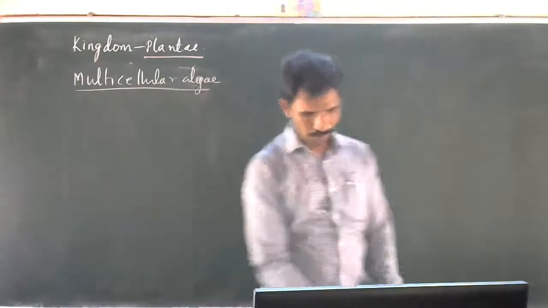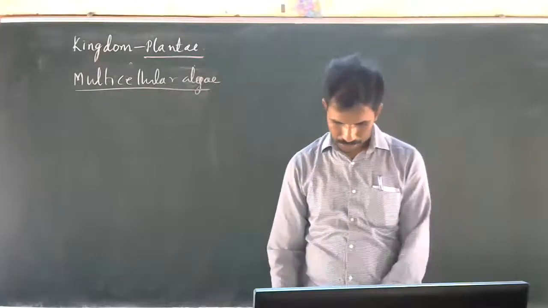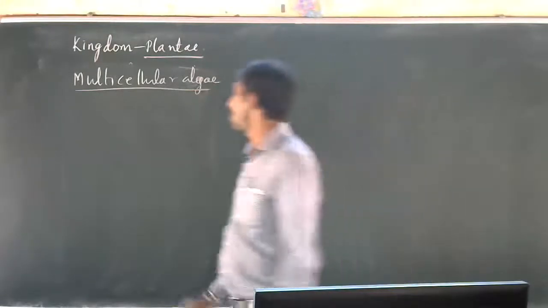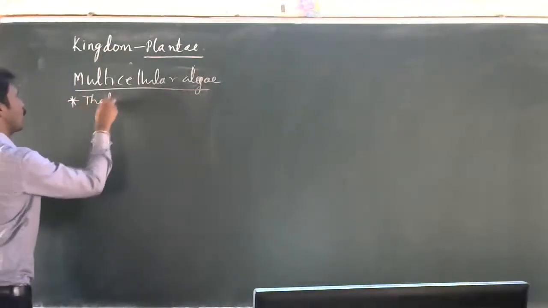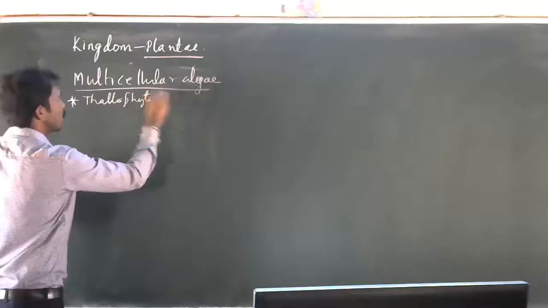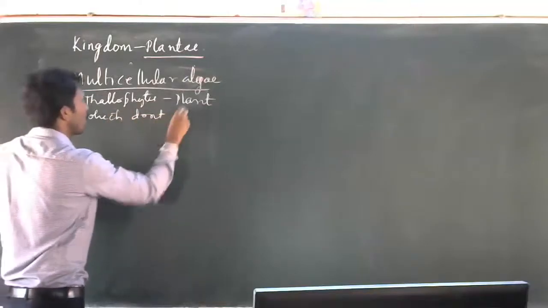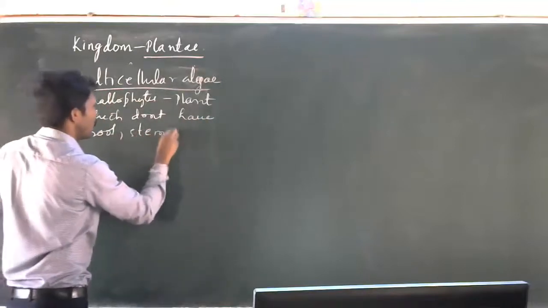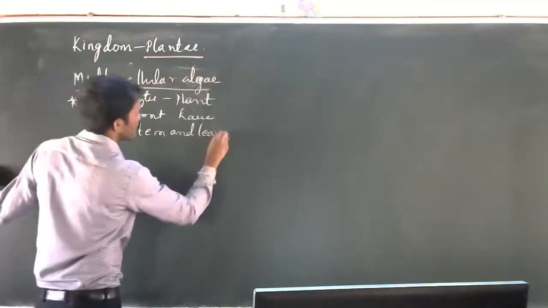In your textbook they have given the multicellular algae on page number 86. Multicellular algae come under thallophytes. Thallophytes means the plants which do not have root, stem, and leaves.